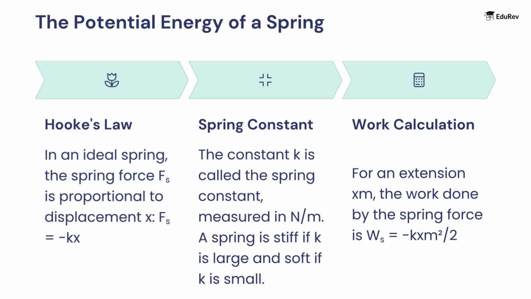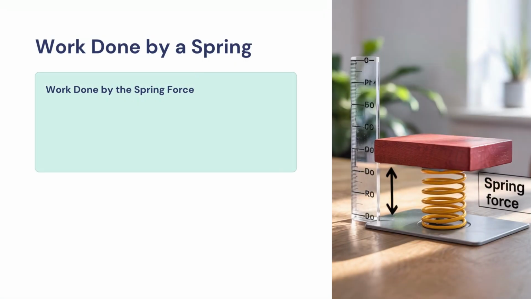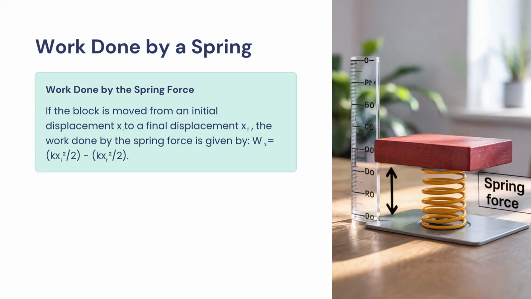Work calculation. For an extension xm, the work done by the spring force is Ws is equal to minus k xm square by 2. Work done by a spring. If the block is moved from an initial displacement xi to a final displacement xf, the work done by the spring force is given by Ws is equal to k x initial square by 2 minus k x final square by 2.